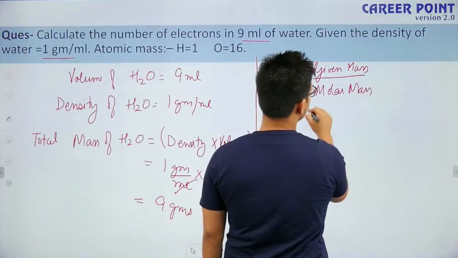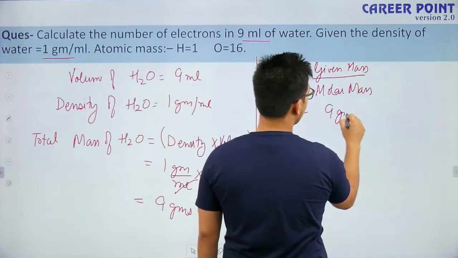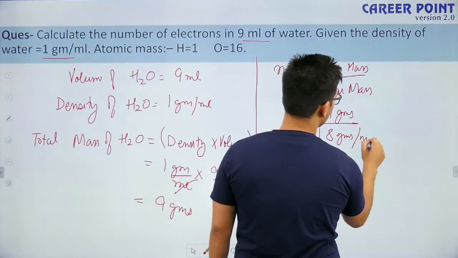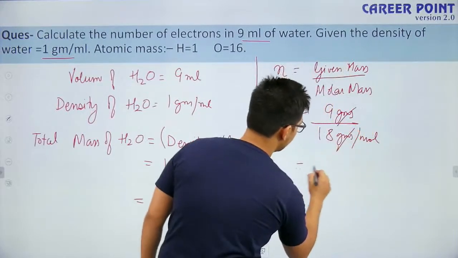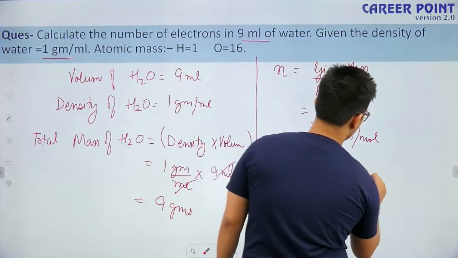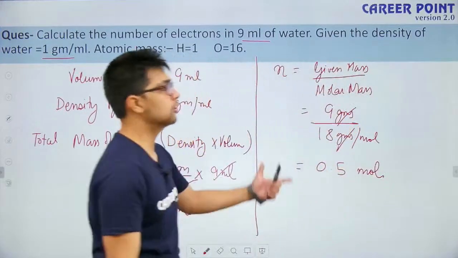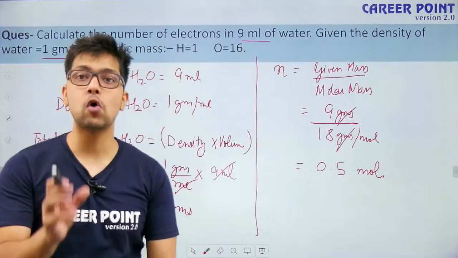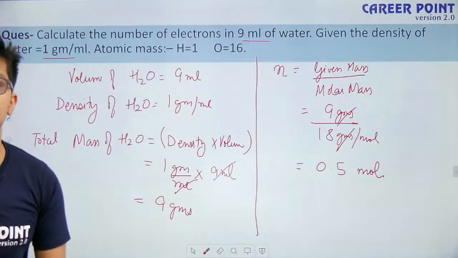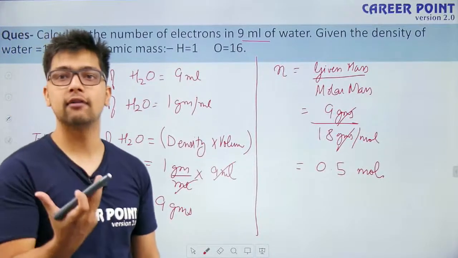Yes. So what is the given mass? Given mass is 9 grams and molar mass is 18 grams per mole. So grams and grams get cancelled. It is coming out as 0.5 mole. So how many moles do I have? Right now I am having 0.5 moles. Is this thing clear? So total 0.5 moles I have.